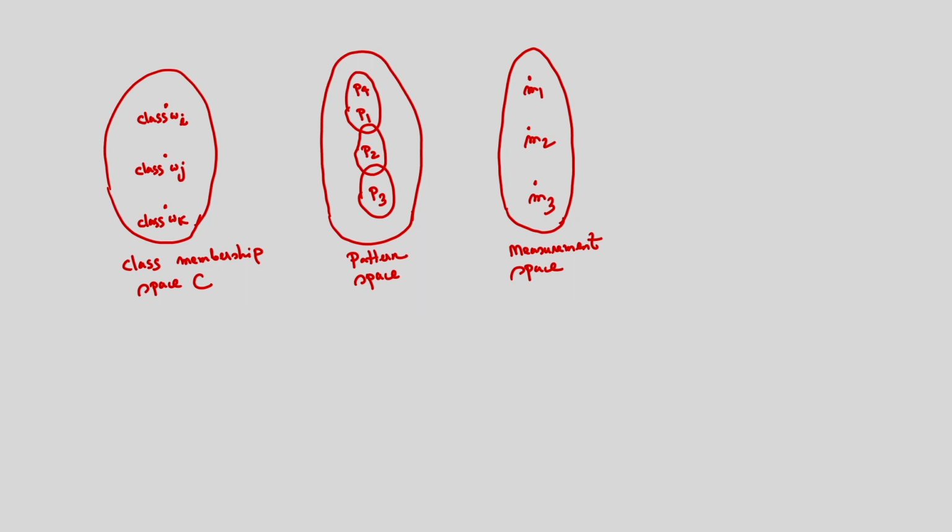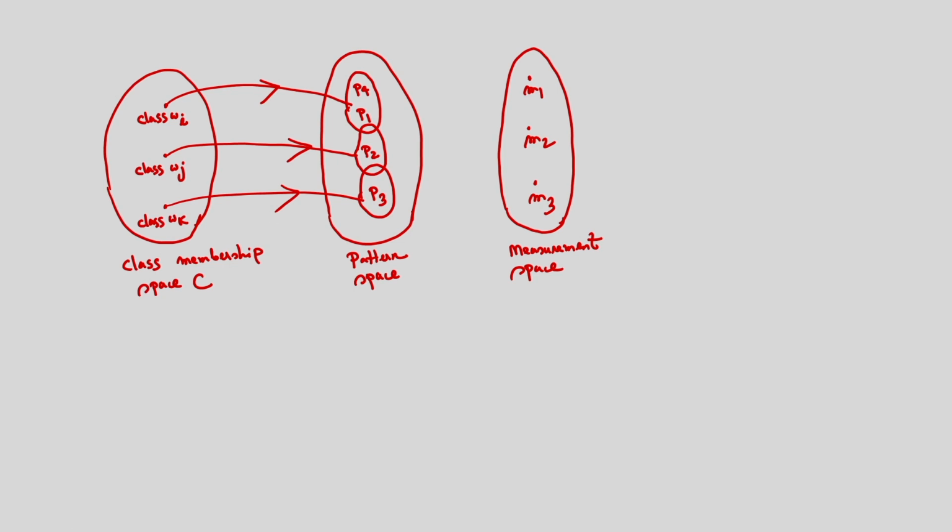Okay. So each class Wi generates a subset of patterns in the pattern space. If you see the pattern space P1, P2, P3, P4, they are overlapping. That is, patterns of different classes may share some common attributes. So if I consider a mapping, corresponding to the class Wi I have 2 patterns, P1 and P4. Corresponding to the class Wj, my pattern is P2. Corresponding to the class Wk, my pattern is P3.